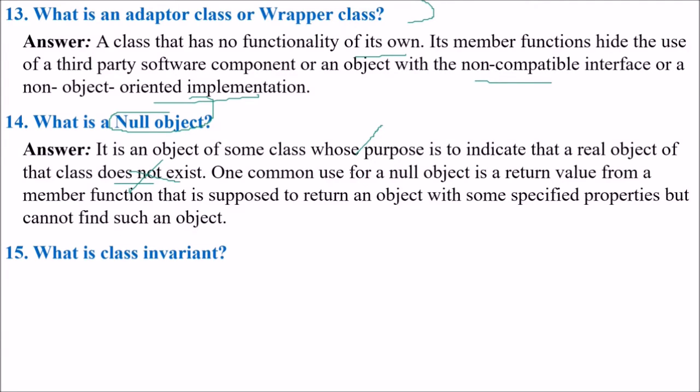Why would we require it? One common use of a null object is as a return value from a member function that is supposed to return an object with some specified properties but cannot find such an object. So we have a null object for that.